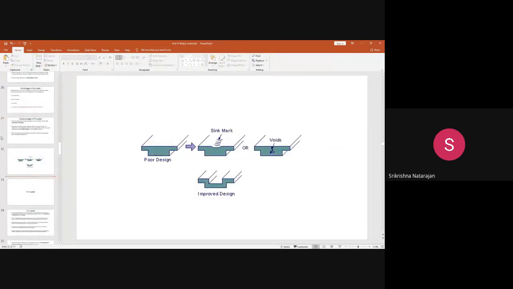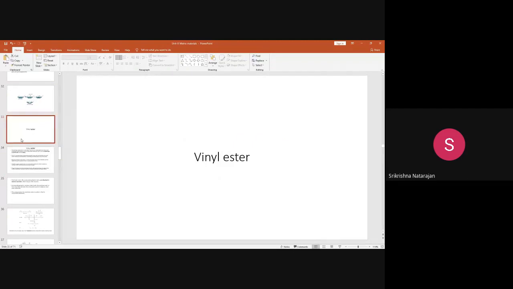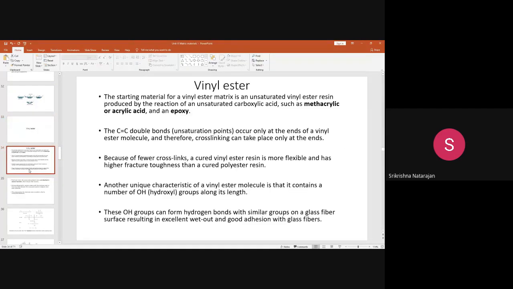Next, we will move on to discuss about another thermoset resin, which is called the vinyl ester. Okay, vinyl ester. So from the word itself, you can understand the raw material for this contains a vinyl ester. Okay, it contains an unsaturated vinyl ester resin. The raw material for producing the vinyl ester resin, you need an unsaturated vinyl ester resin. Like you had the unsaturated polyester, you need an unsaturated vinyl ester resin. How will you produce that unsaturated vinyl ester resin?